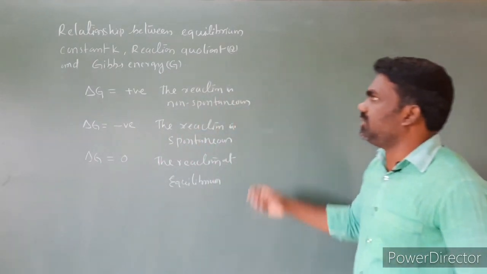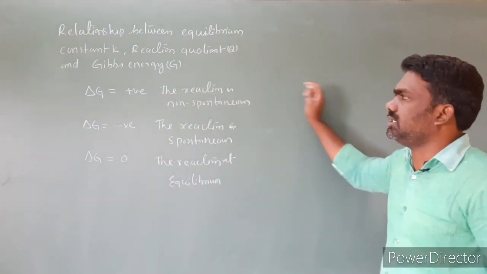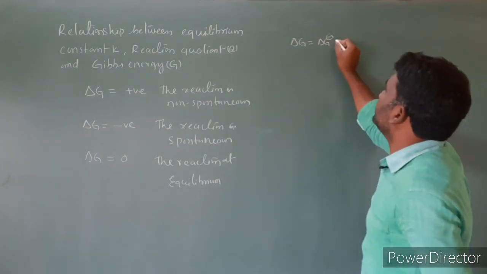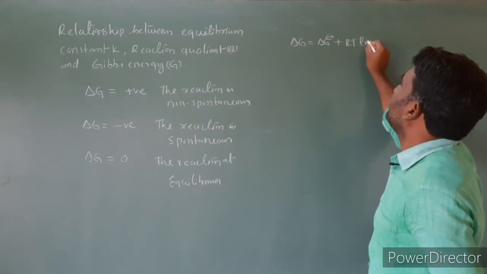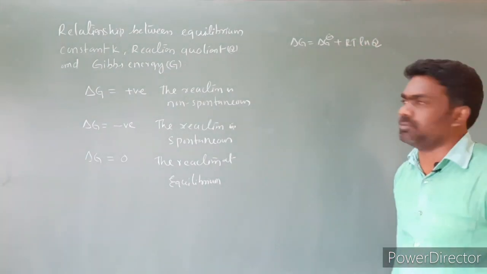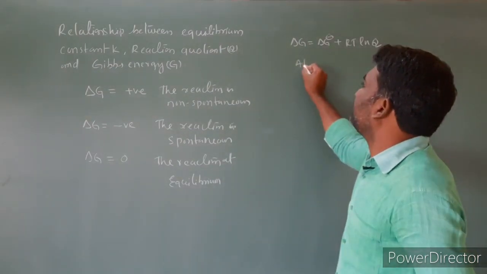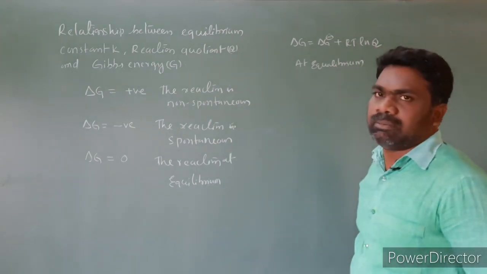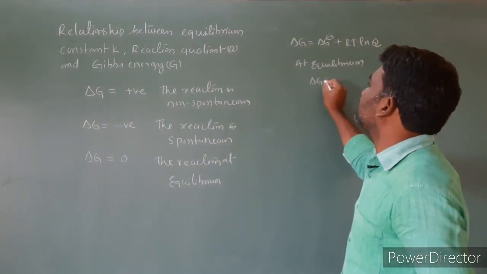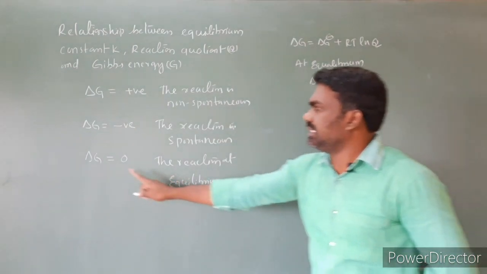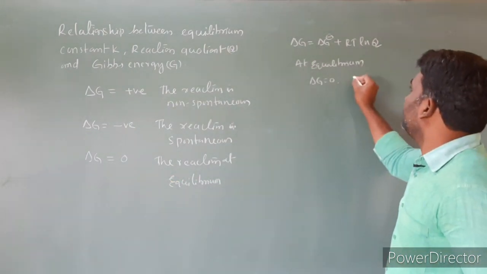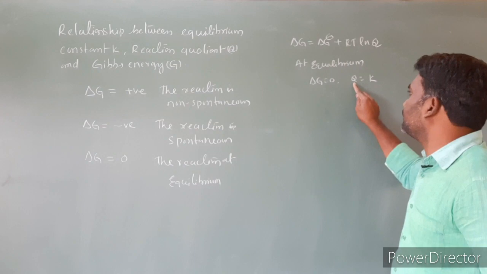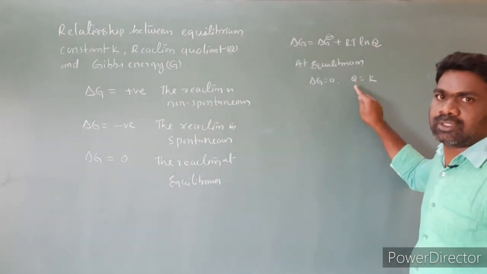So let us derive the relationship between the equilibrium constant K and Gibbs energy. I am taking delta G is equal to delta G standard condition plus RT ln Q. When the reaction is at equilibrium, delta G is equal to 0 and Q is equal to K, the equilibrium constant. So the reaction quotient is equal to K. At equilibrium, Qc is equal to K. We know very well that.